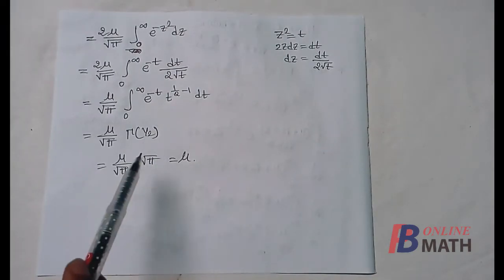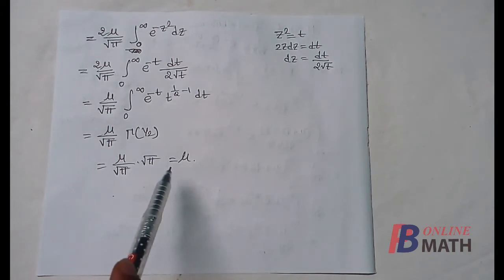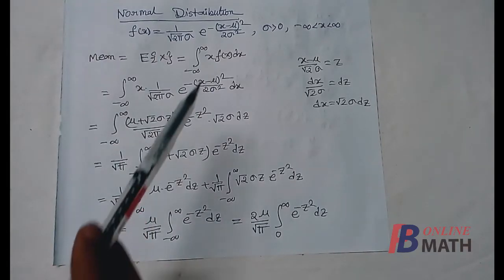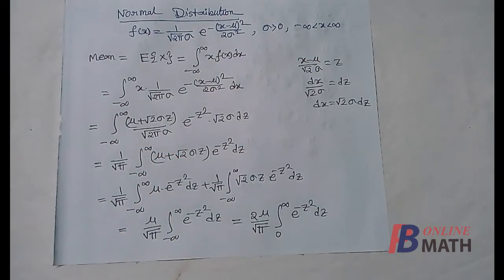So this is equal to gamma half, and we know that gamma half is equal to root pi. So cancelling root pi, we find that the mean is mu. So mu is the mean of the normal distribution. That means this parameter mu is the mean of the normal distribution.